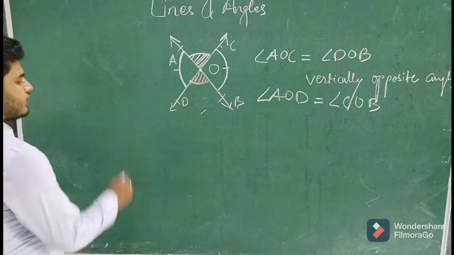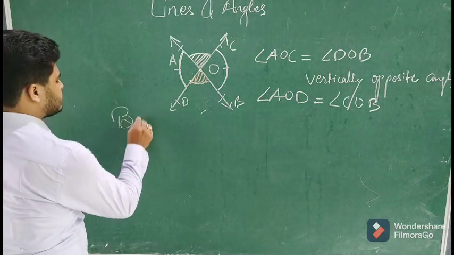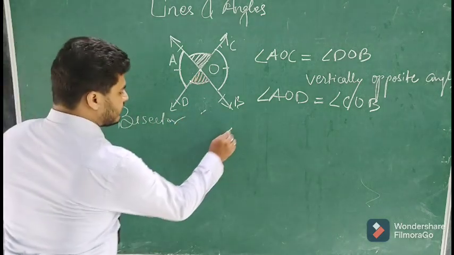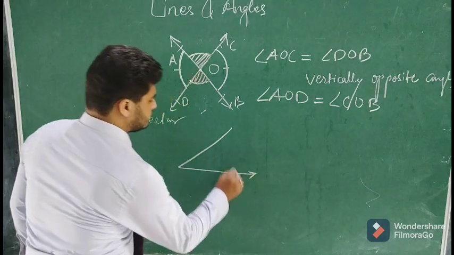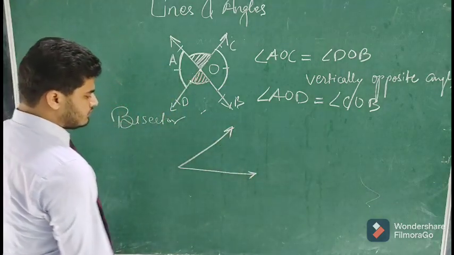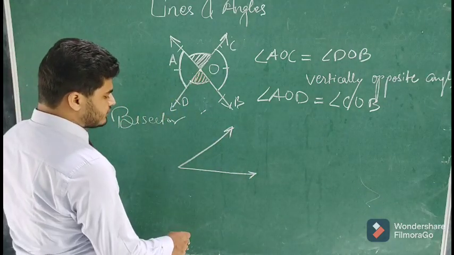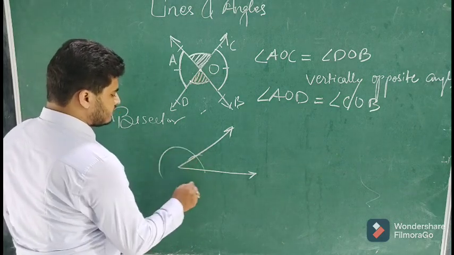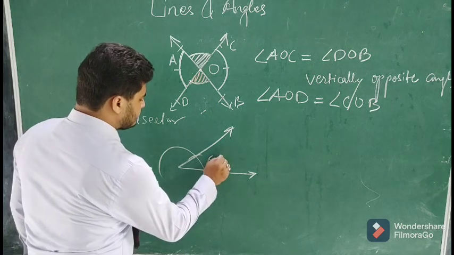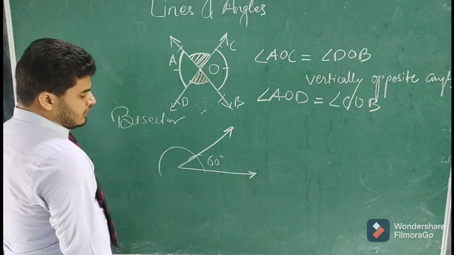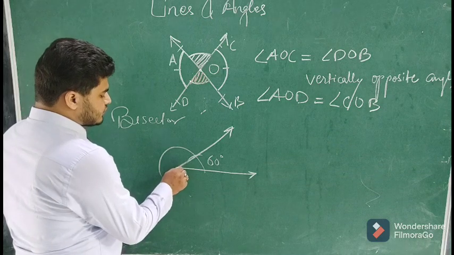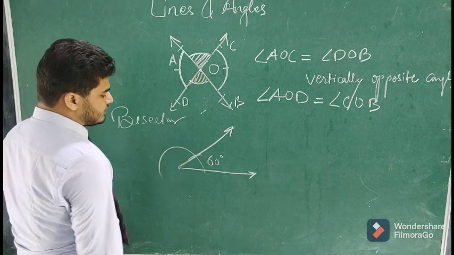Then bisector of an angle. See what a bisector is. Suppose we draw an angle of 60 degrees, and then we draw the bisector. You will learn in the construction part how we draw the bisector.